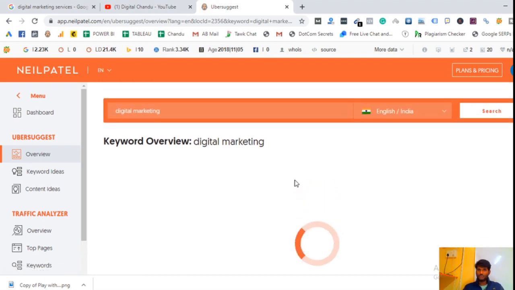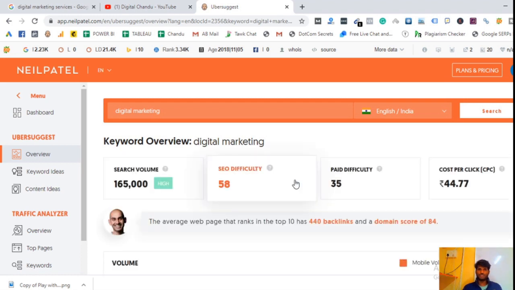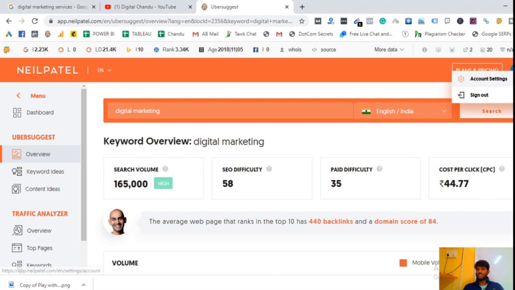And if you are new to this particular Ubersuggest software or tool, it will first ask you to sign up. After sign up, you need to log in. Whenever you log in, it will show you like this.